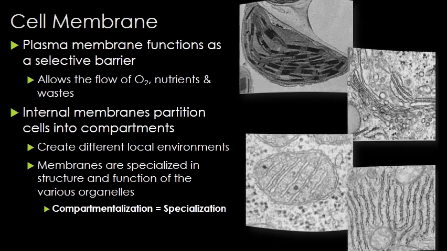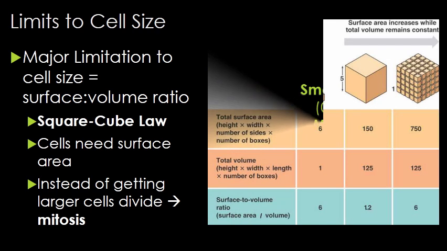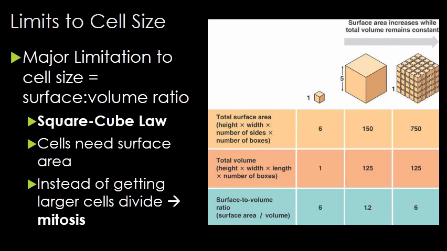The chloroplasts and the mitochondria on the left both function for energy, and without that compartmentalization, that would be impossible. Looking at cells, they only get so big, you can see on the right, but why? Turns out the major limitation here is what's called the square cube law. As cells get larger, volume increases cubically, but surface area only increases by the square. Cells need surface area for diffusion of nutrients and waste.